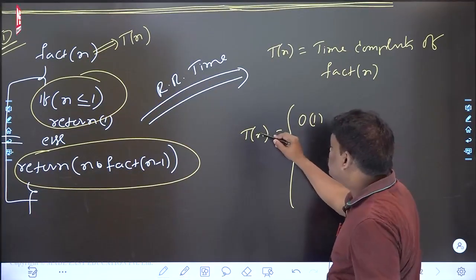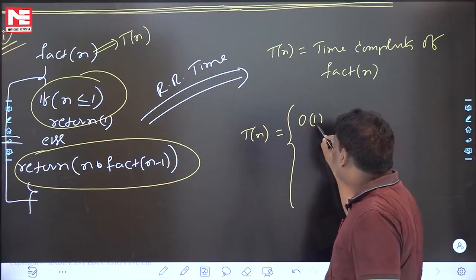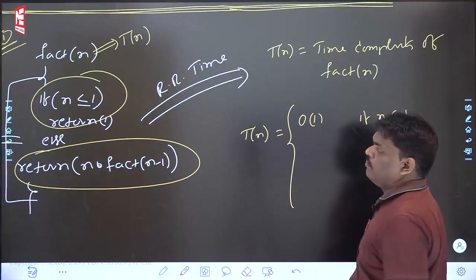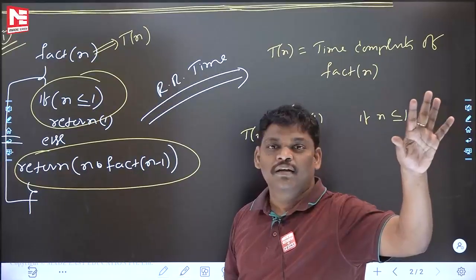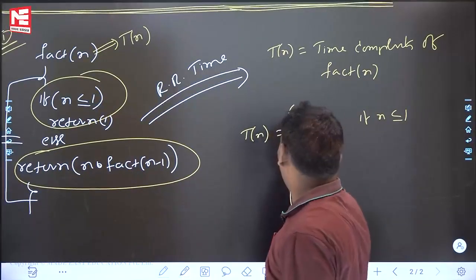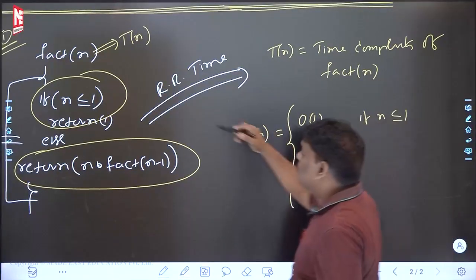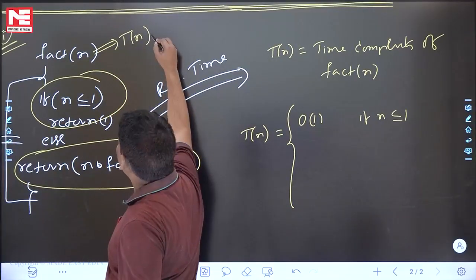Factorial of n, time complexity Tn is equal to constant time if n is less than or equal to 1, because no loop. There is no time complexity called 1, 2, 3, 4 like that. Time complexity, you want to say no loop is there. Constant, O of 1. Now see the interesting one. Next line. Come to this area. Fact of n, time complexity Tn.